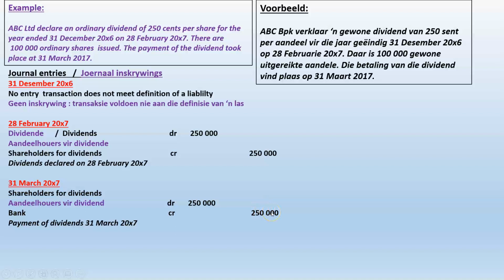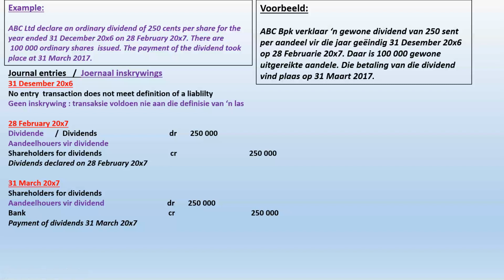What happens at the end of the year? At the end of the year, I don't have shareholders for dividends anymore, so that's out of my books. My bank has decreased with 250,000, which is right. I've made a payment of 250,000. But what do I do with this dividends account that's lying there at a debit?